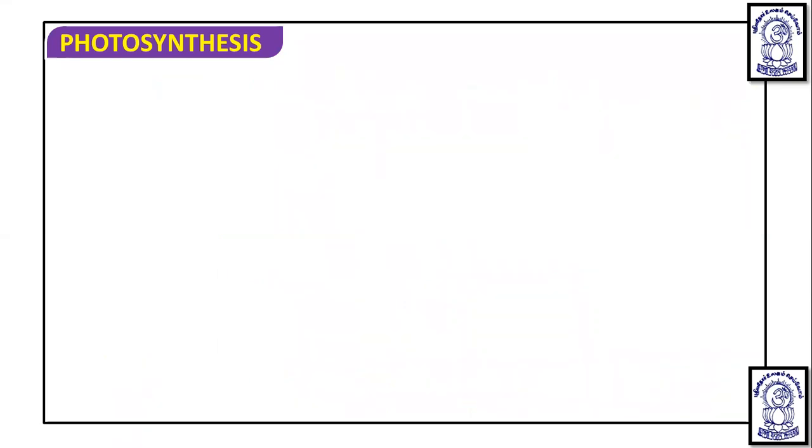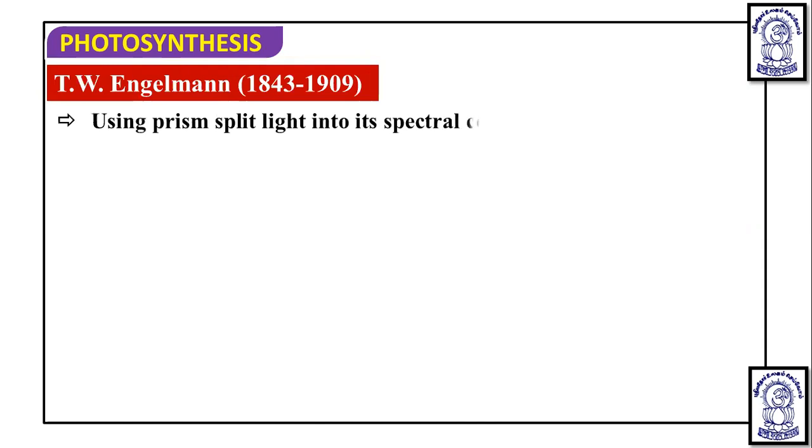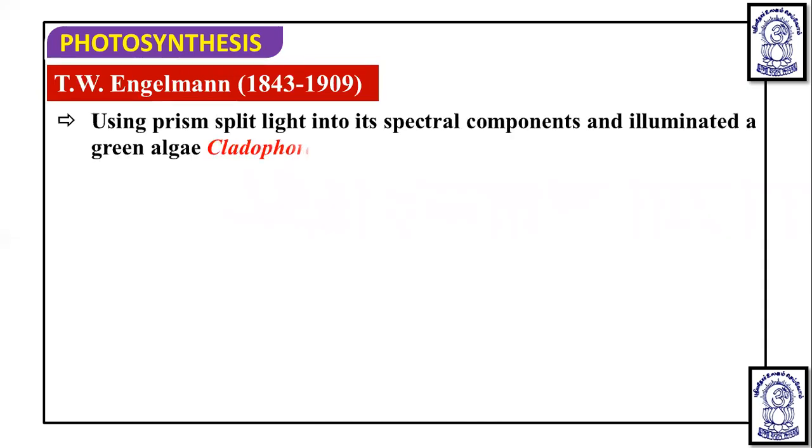After Robert Hill, the next scientist was T.W. Engelmann. He used a prism to split light into its spectral components and illuminated a green alga, Cladophora, placed in a suspension of aerobic bacteria.